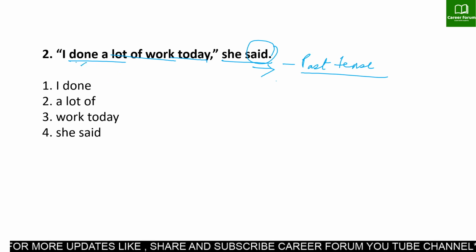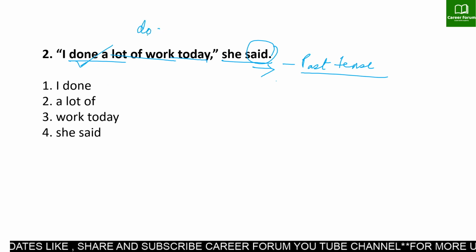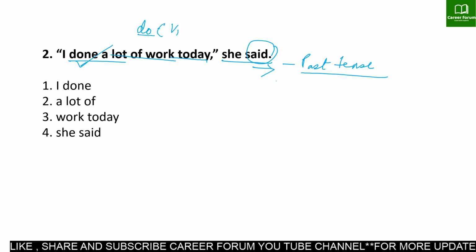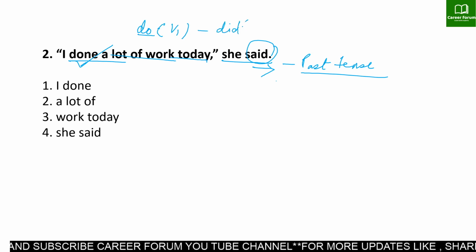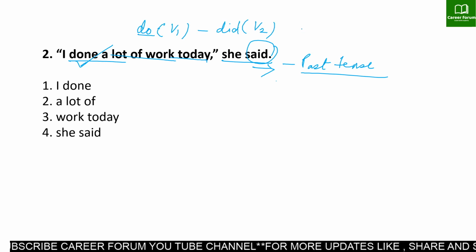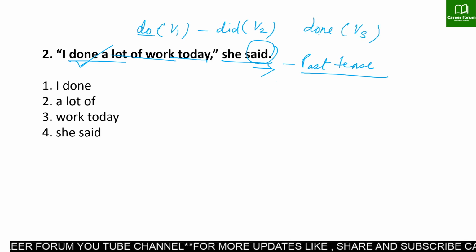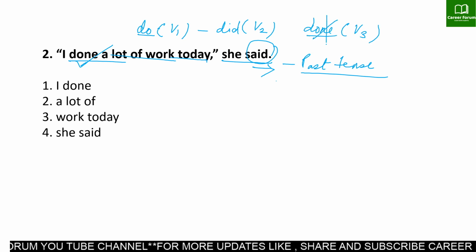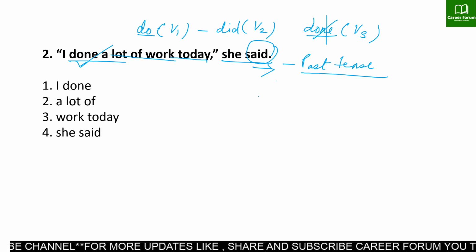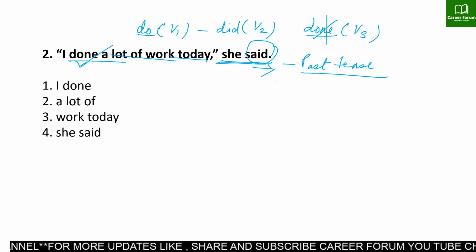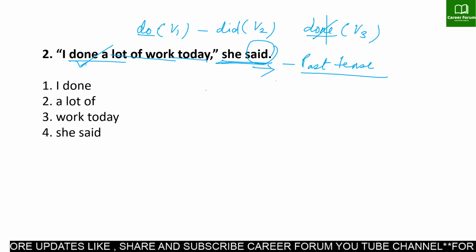Here we have given done. Done is the past participle of do. We usually write do, which is V1, then we write did, which is V2, and done is the past participle, that is V3. Here the given verb is in past participle, and that is absolutely wrong, because according to the rule of tense, whenever we have a reporting verb in past, the verb also has to be in past.